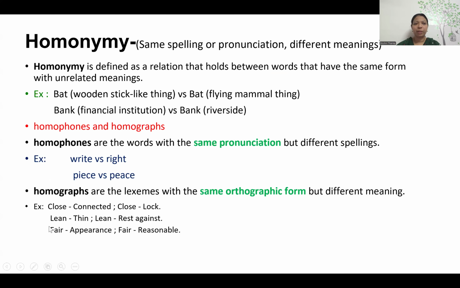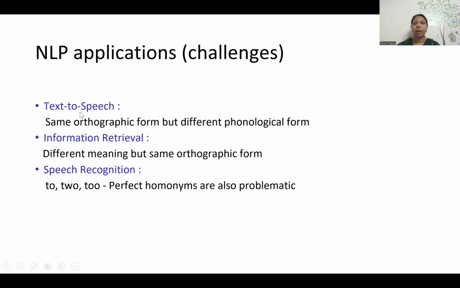Lean, they have different meanings. Fair, the spelling is all the same, but they have different meanings. So homonym means they may have the same spelling or the same pronunciation, but the meaning is different. If they have the same pronunciation, we call it homophones, and if they have the same spelling, we call it homographs. Okay, so let us bring it to NLP.